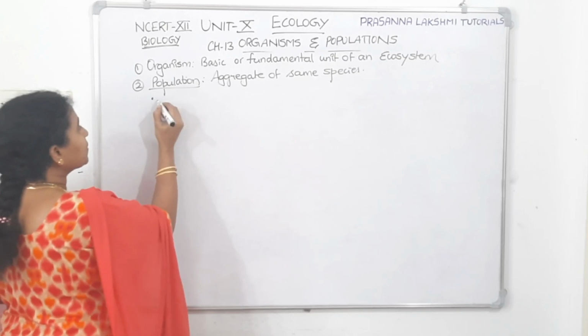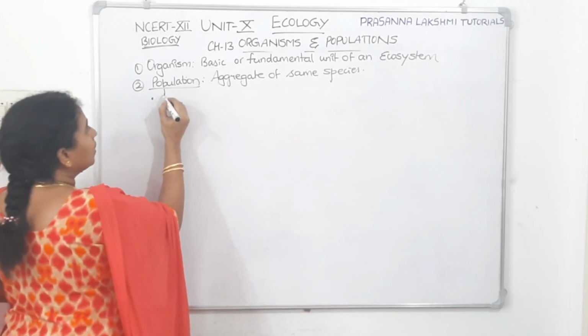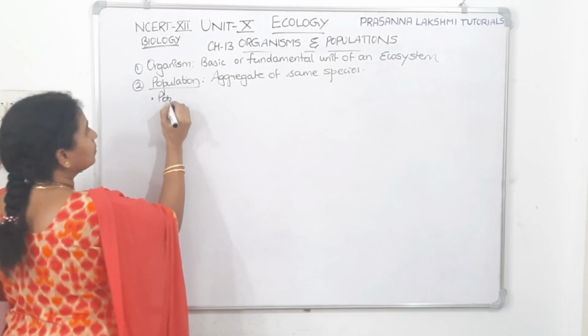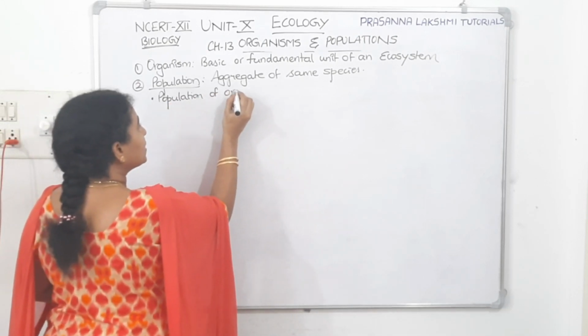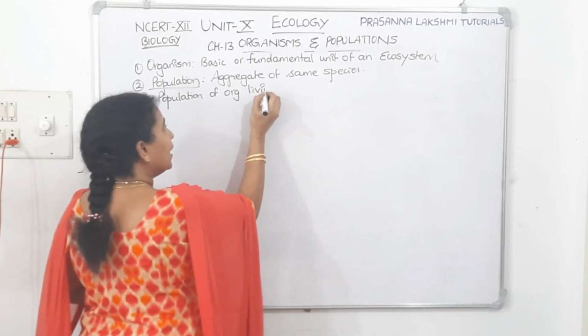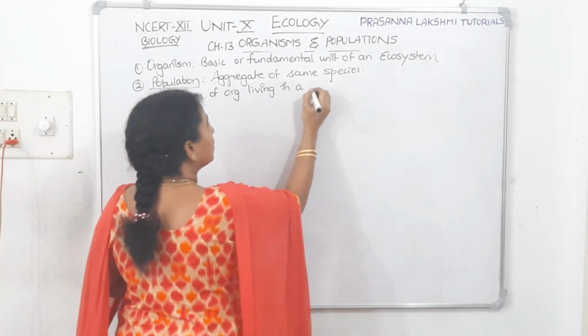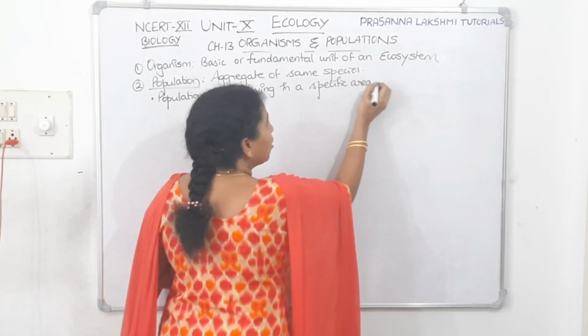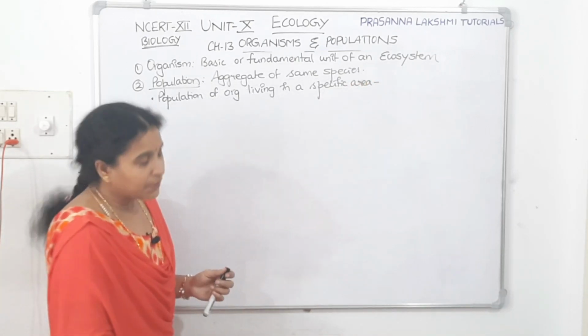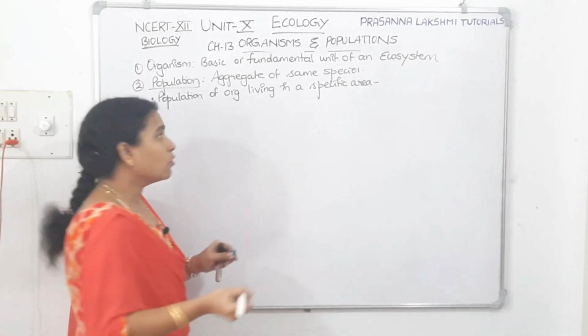Now let us see the types. The first one I am telling: population of organisms living in a specific area. What is it called? I call it local population.